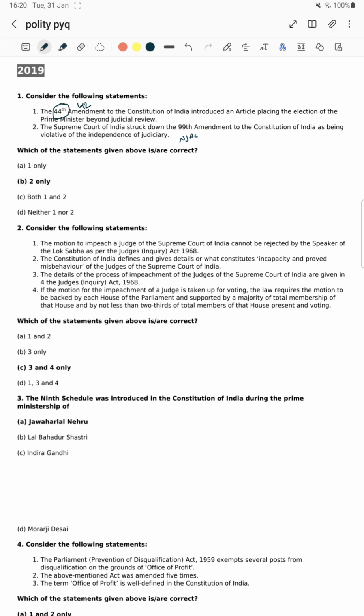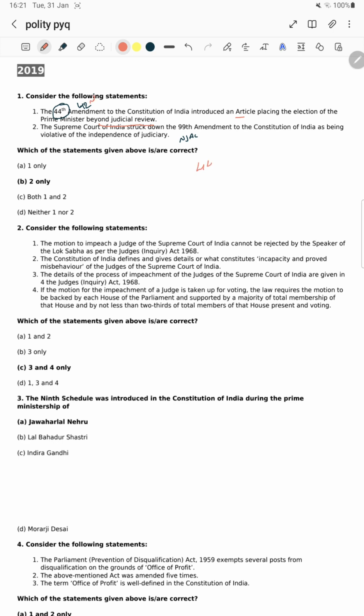Just the first question. What is the first question asked? Consider the following statements. The 44th Amendment Act to the Constitution of India introduced an article placing the election of Prime Minister beyond the judicial review. Yes, there is an article which has placed Prime Minister's election beyond the judicial review, but it happened during the Indira Gandhi government, during the 42nd Amendment Act.